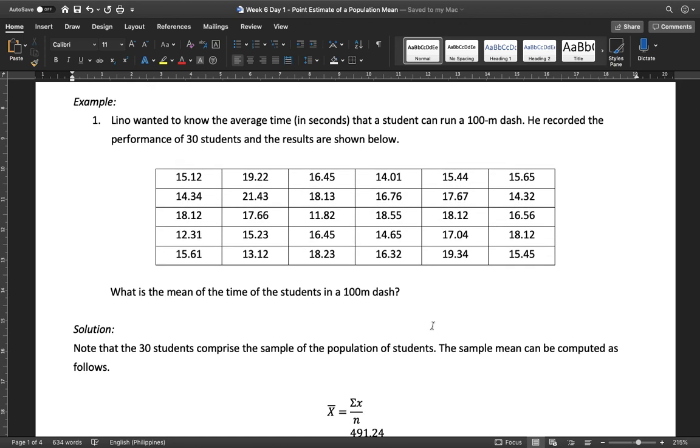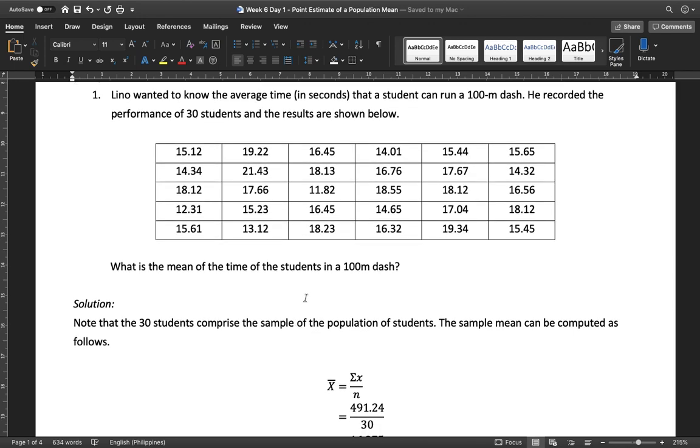Now, the thing about this problem is that the population is not specified. All we know is that we interviewed 30 students. Those 30 students are the sample of the population of students. We don't know the population size, but we do know the sample size. We can estimate the population mean using this sample.